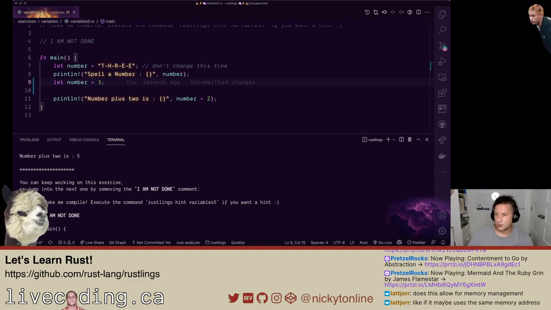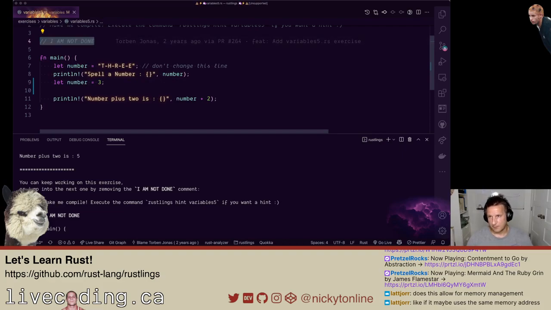I think in this case, when you shadow the variable, I would guess it's a new place in memory, but I wonder about that. That's a good question. I don't know the answer to that, but I could see that being interesting as a way to keep it in the same spot maybe, but I really don't know the answer to that. Great question though. Okay, we're done this exercise.